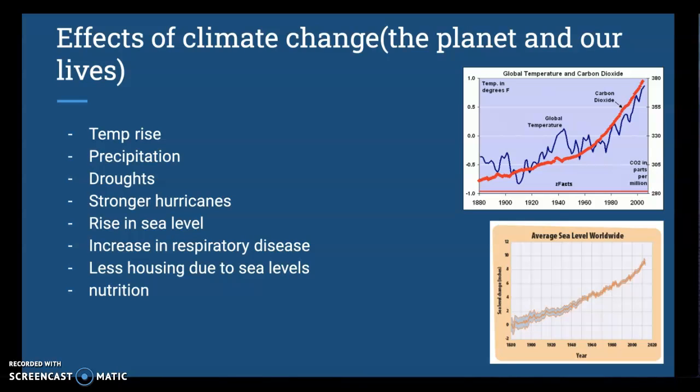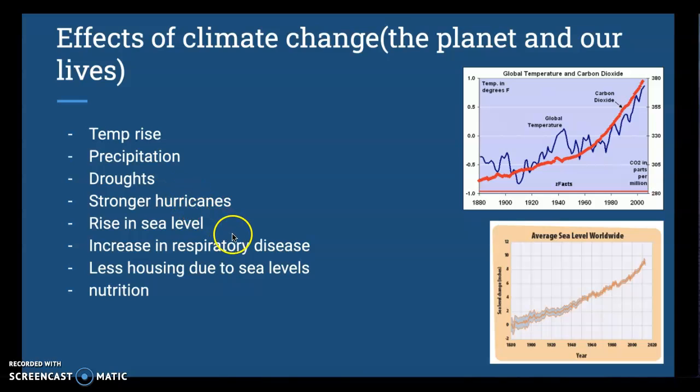Climate change is also affecting our planet and our daily lives. Climate change obviously causes a rise in temperature, and over the last 100 or so years, there's been an increase of about 2 degrees, and this is going to go up as years pass. Climate change affects each region of the world differently. Some places can have lots of precipitation and lots of floods, while others can have super hot, dry droughts. Climate change can also cause stronger hurricanes, and this can destroy our homes and our cities.